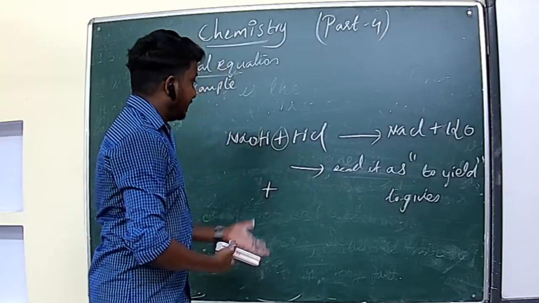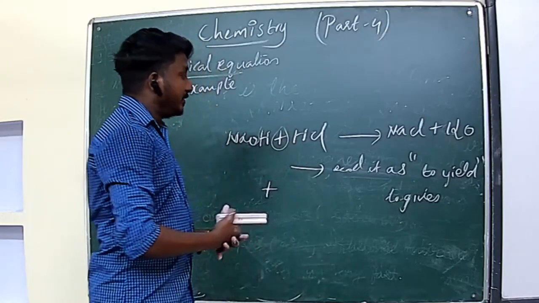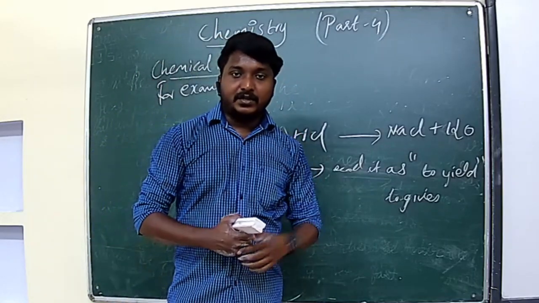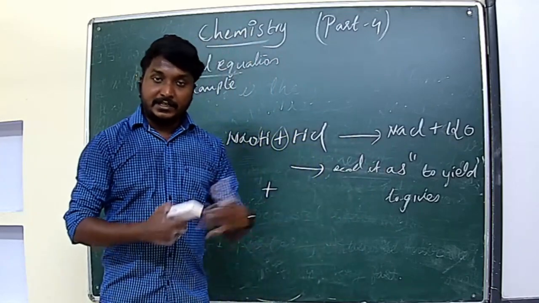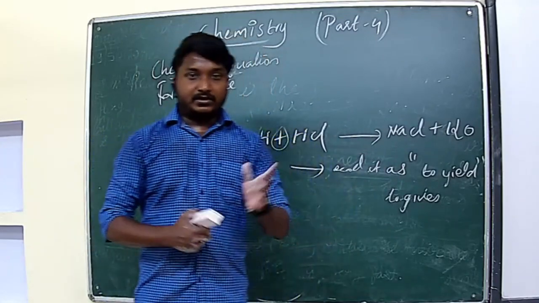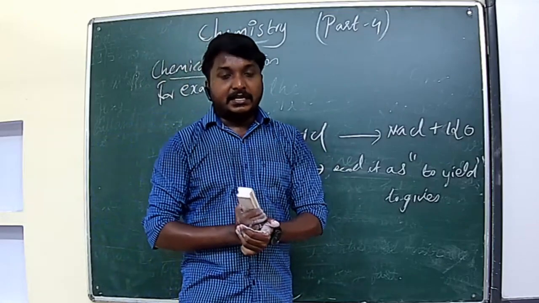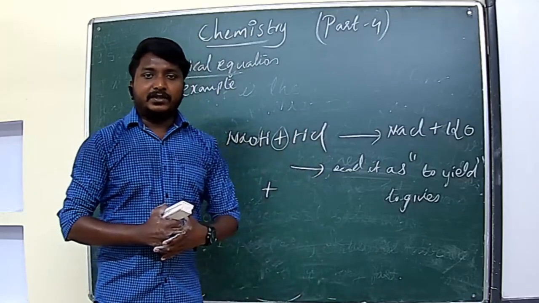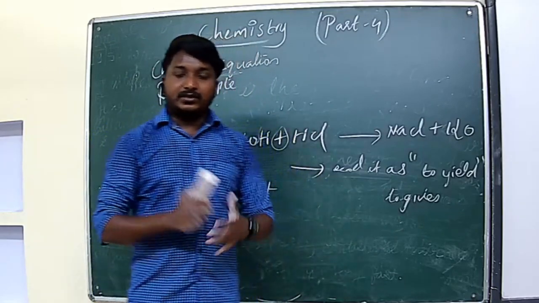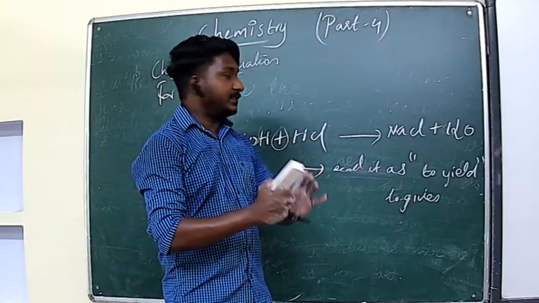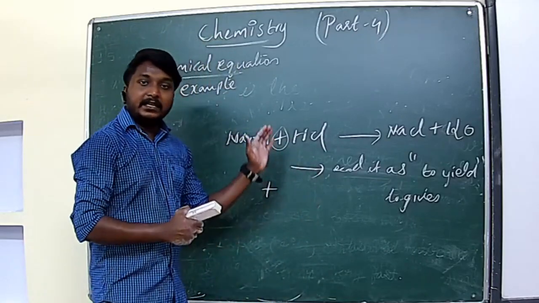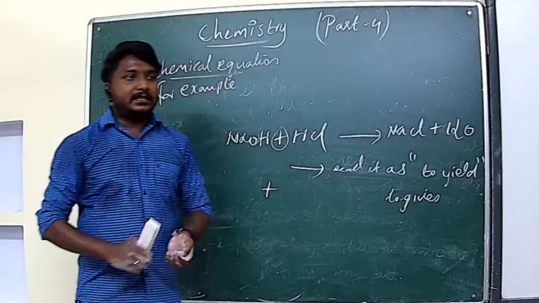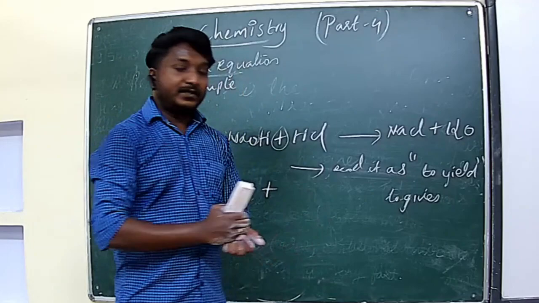Clear? So these are some points for the chemical equation. So chemical equation means what? It is a representation of the chemical change or chemical reaction of substances. So you must know what a chemical reaction is. Chemical reaction means the chemical change of substances into new substances. That reaction we can express in the form of symbols and formula. That is known as a chemical equation. So now we can see the involvements of chemical equations.